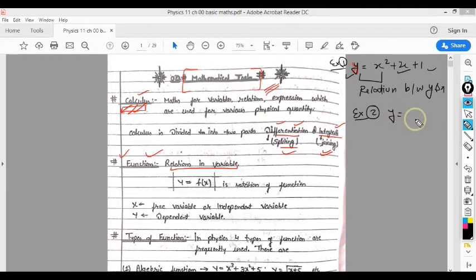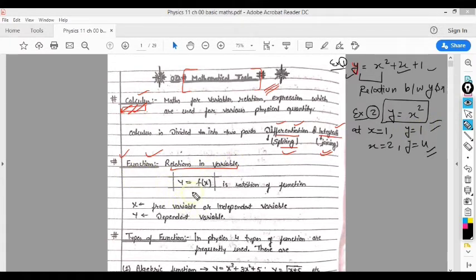Suppose I take a simple illustration of y equal to x square. At different values of x you will get different values of y. Say at x equal to 1 you will get y equal to 1, but at x equal to 2 you will get y equal to 4. So this is called a relation between x and y. In simple words, a polynomial is also an example of a function.